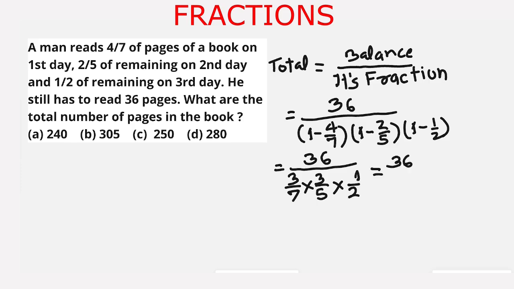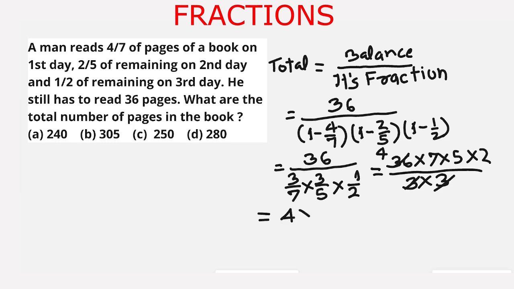This is equal to 36 multiplied by 7 multiplied by 5 multiplied by 2 upon 3 multiplied by 3. The denominator of the denominator becomes the numerator. Therefore, we have written it as 36 multiplied by 7 multiplied by 5 multiplied by 2, and the denominator is 3 multiplied by 3. So 3 times 3 is 9, and 9 cancels 36 four times. So this is equal to 4 multiplied by 7 multiplied by 5 multiplied by 2.